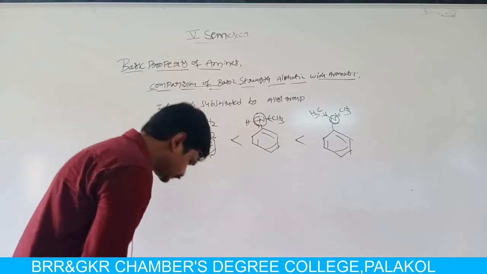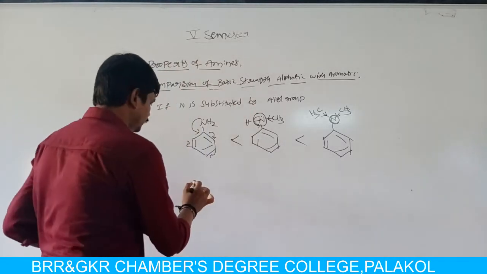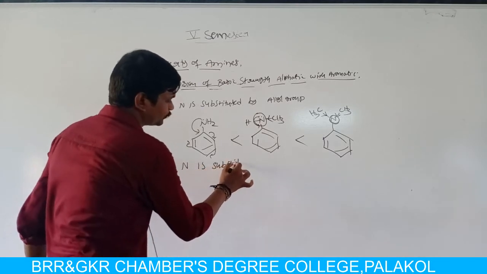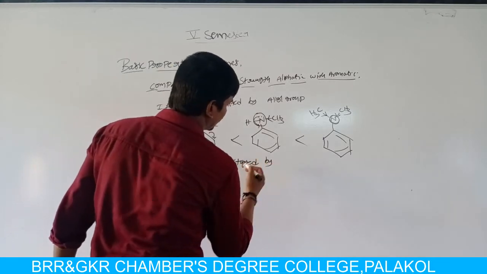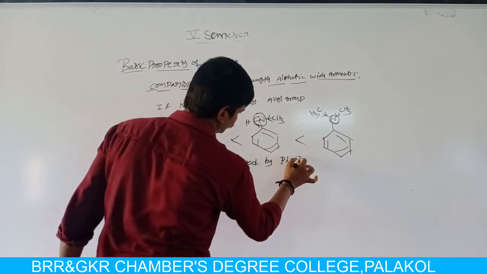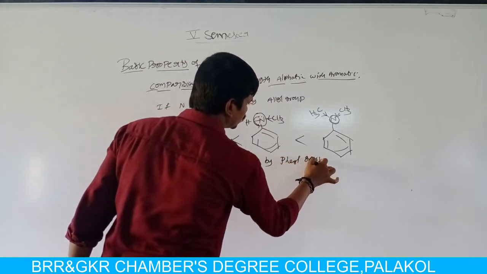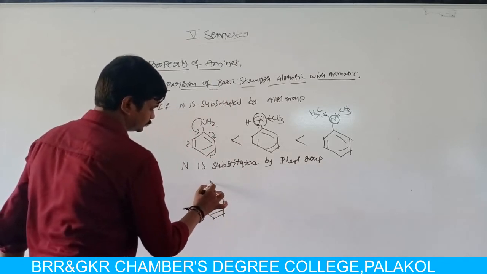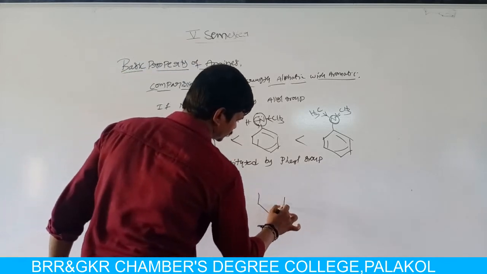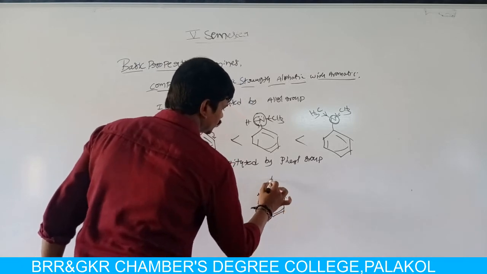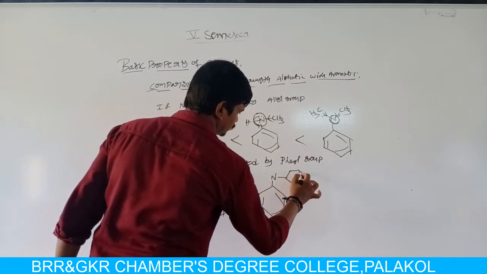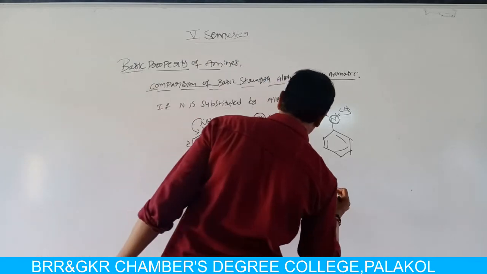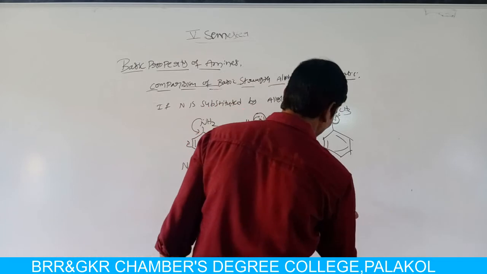Now if N is substituted by phenyl groups, in aniline, NH2, one of the hydrogens is replaced by one phenyl group, that means N-phenyl aniline, diphenyl amine.